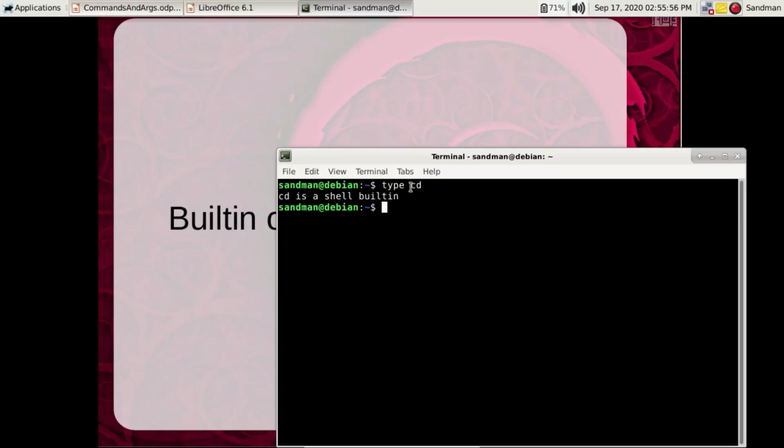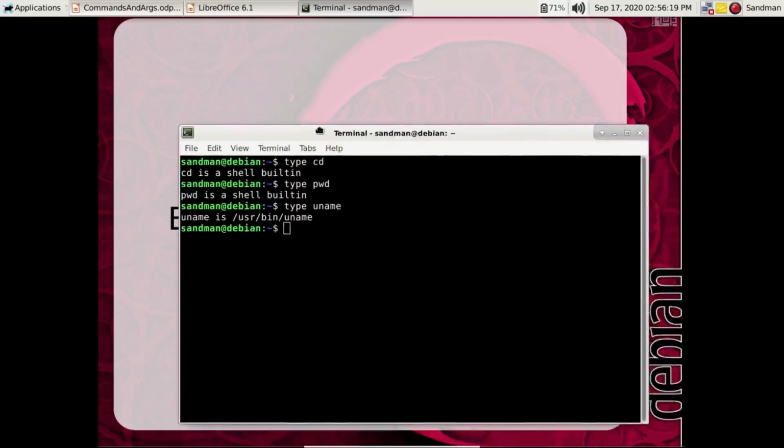So cd is built into the shell. Same like this, we have pwd. Pwd is also shell built in. We can type anything else like uname. It is actually a binary located in /usr/bin/uname. So this is the basic purpose of type.